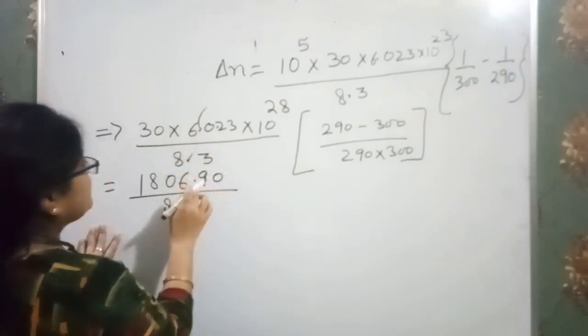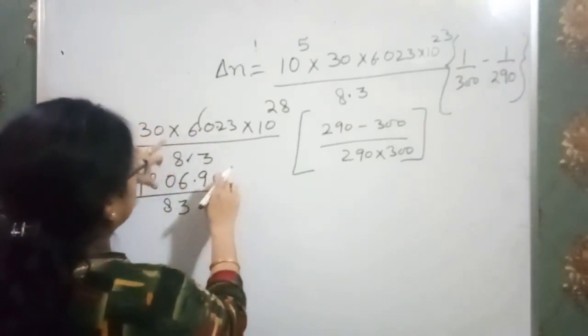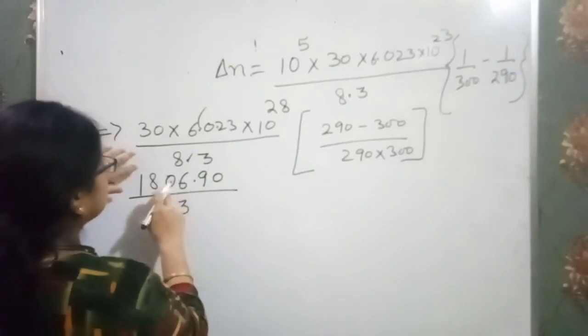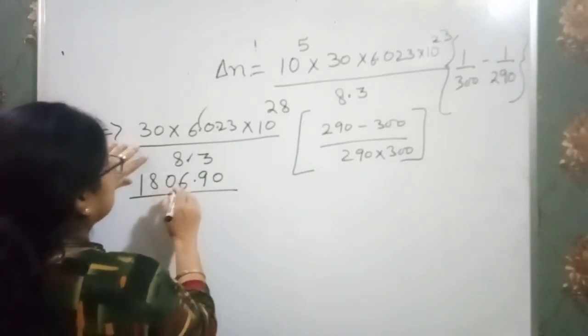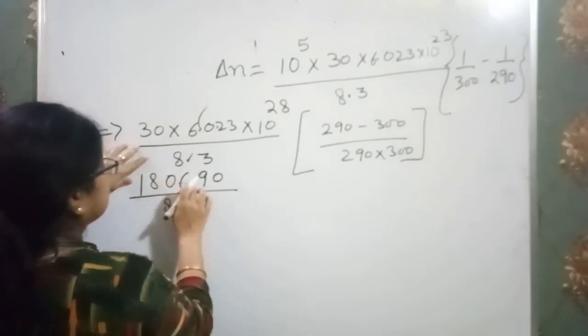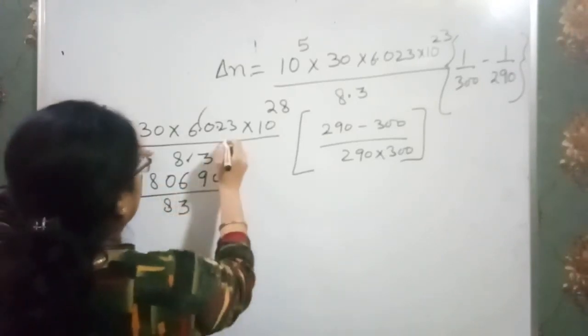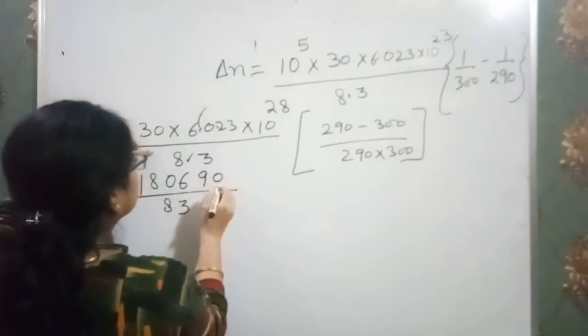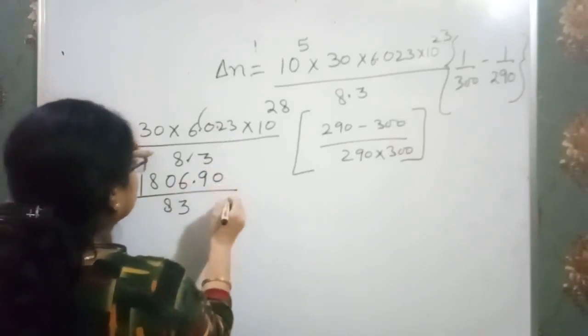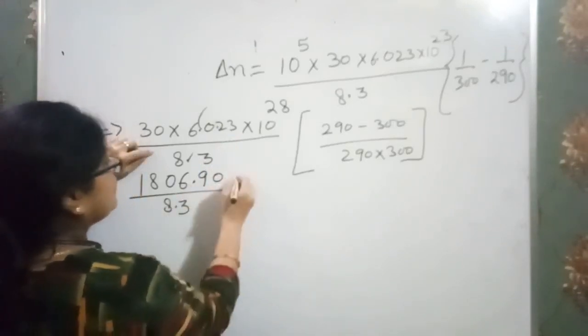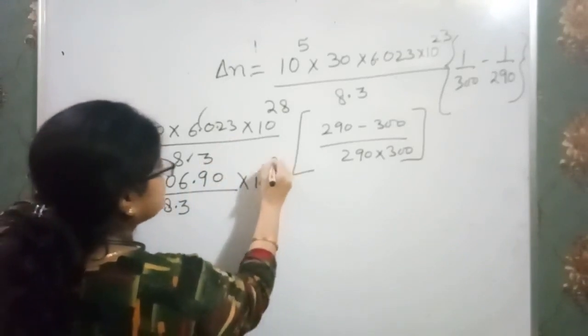Wait, I have the wrong thing. We have 0, 3 3s are 9, 3 2s are 6, 0, 3 6s are 18. We have two decimals. Here I have 10 to the power 28.